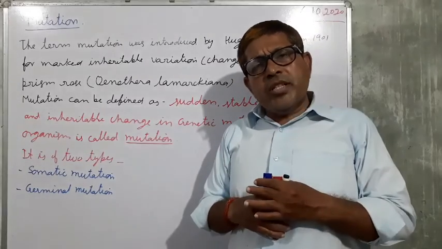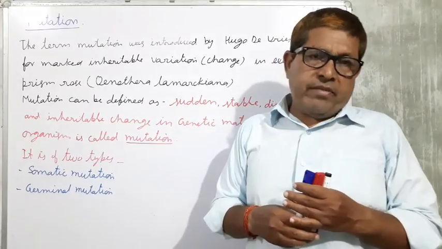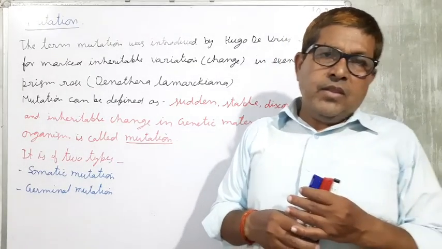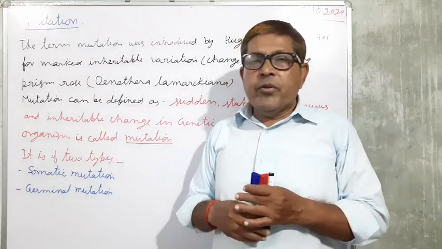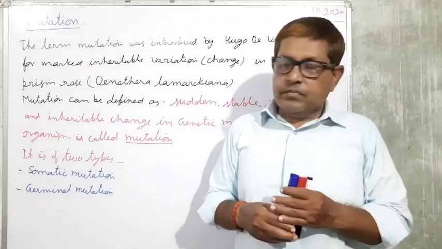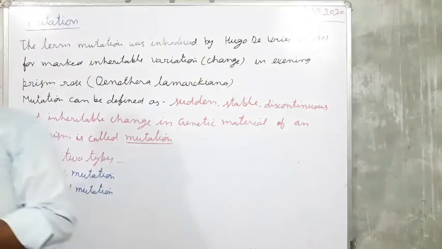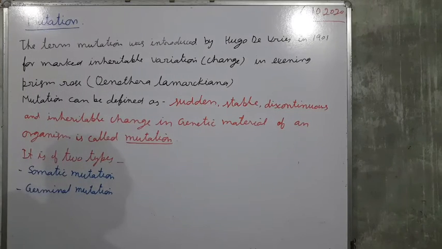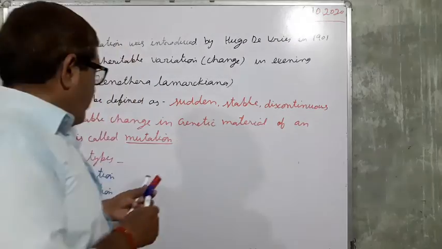Somatic mutation has great importance in horticulture. Next, germinal mutation. A mutation that takes place in the germ cells is called germinal mutation.